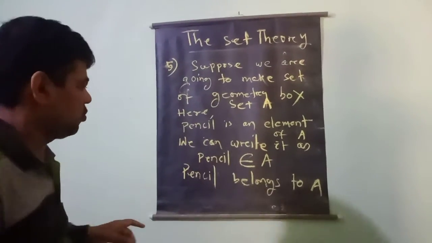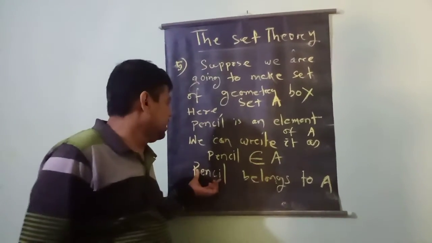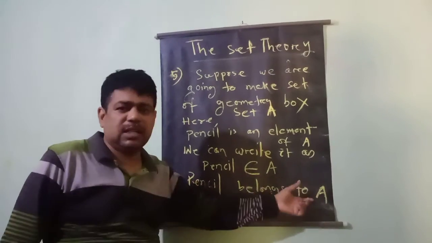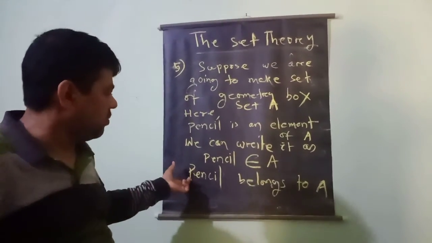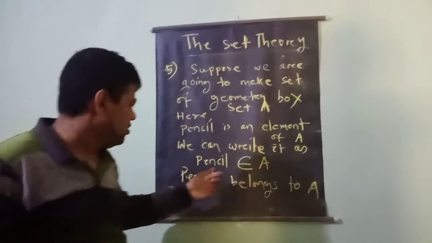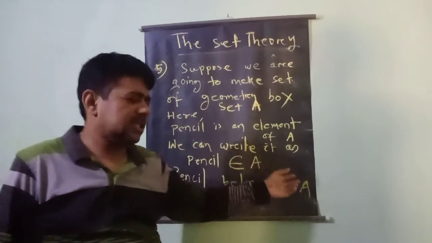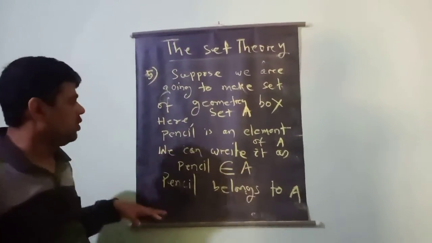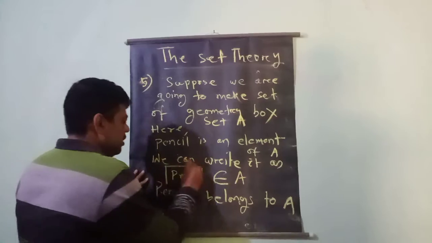So pencil belongs to A. It means pencil is an element of the set A, or pencil is a member of the set A, or pencil is an object of the set A. Okay, in symbolic representation I can write pencil belongs to A.